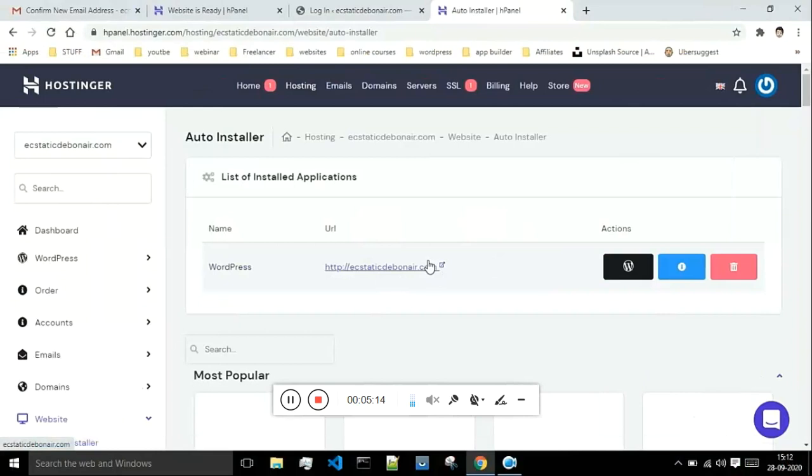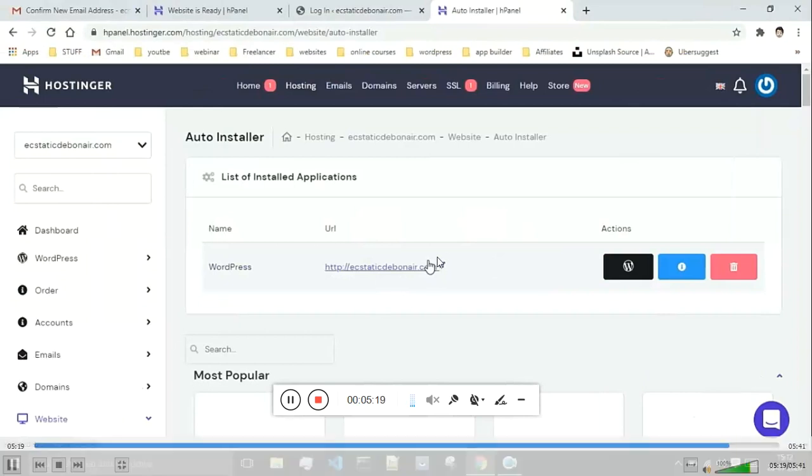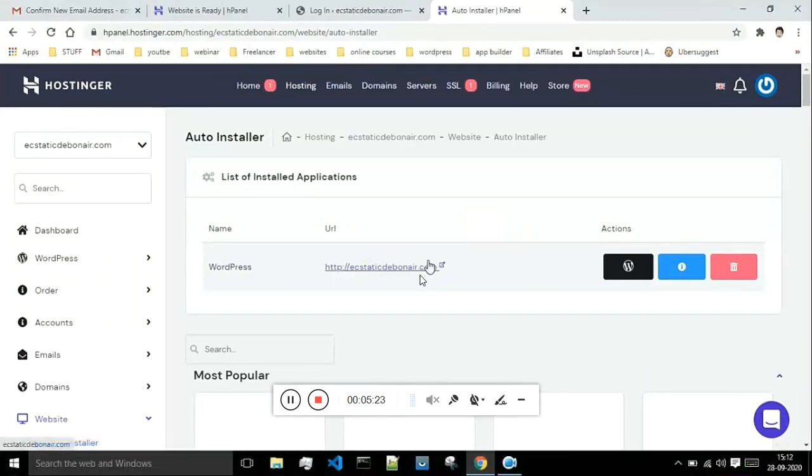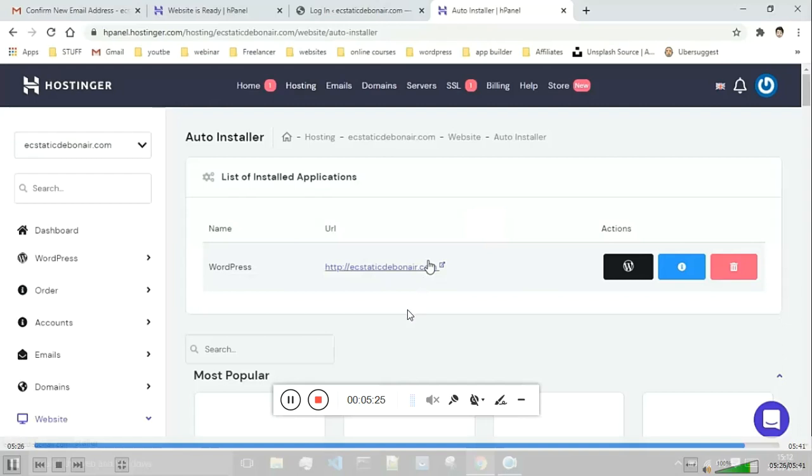Once you are done with that, you just have to click on your domain name, and you will be able to preview the theme selected by you for your website. Click on this domain which is selected by you, and you will see some output on the page.